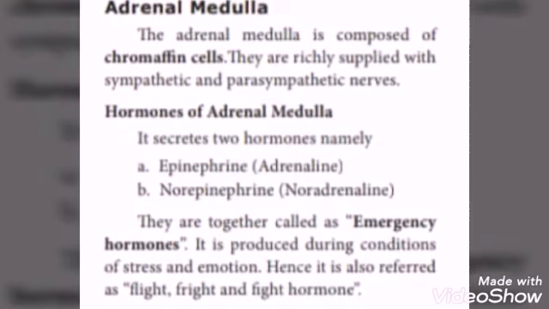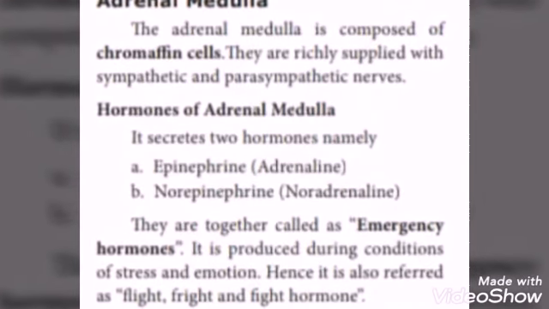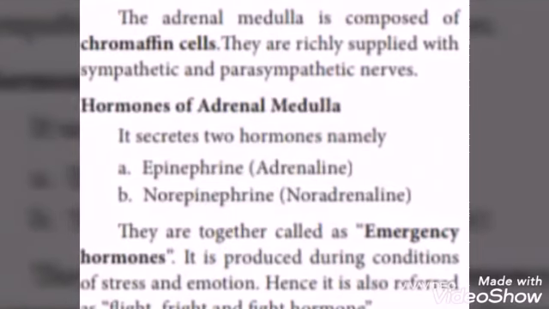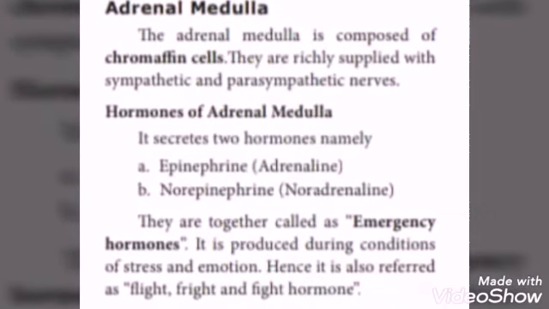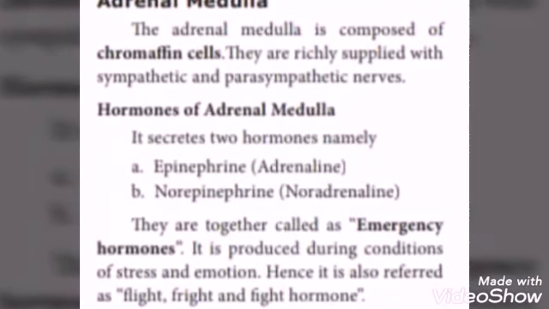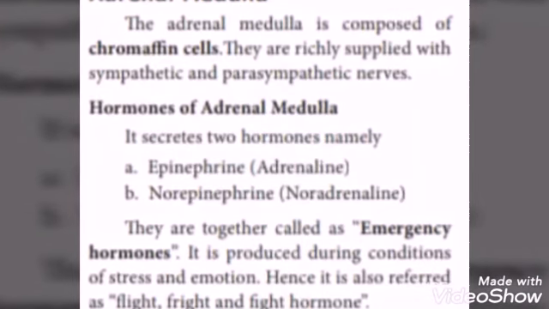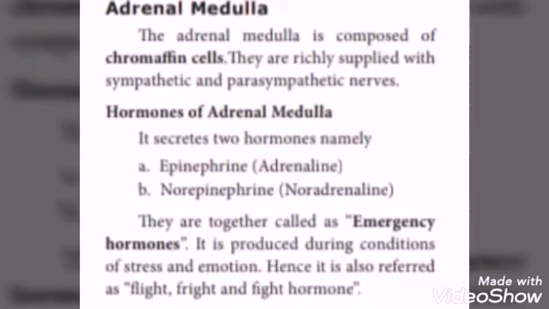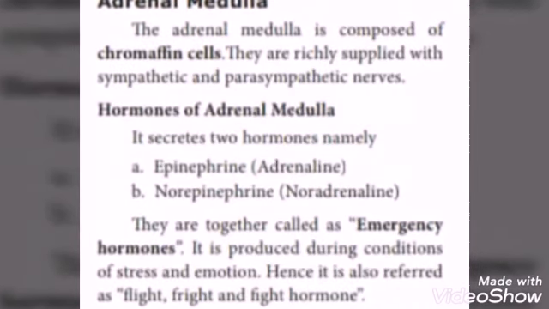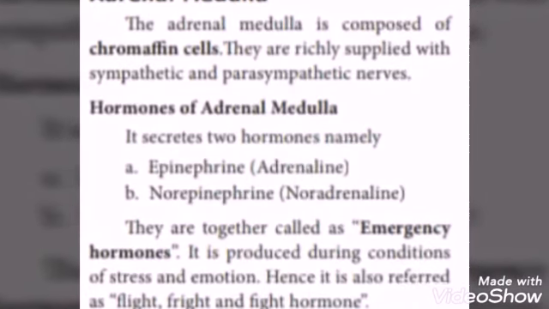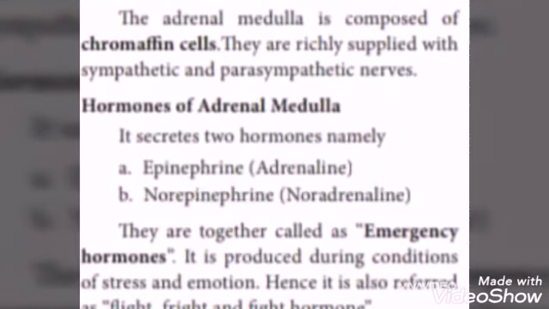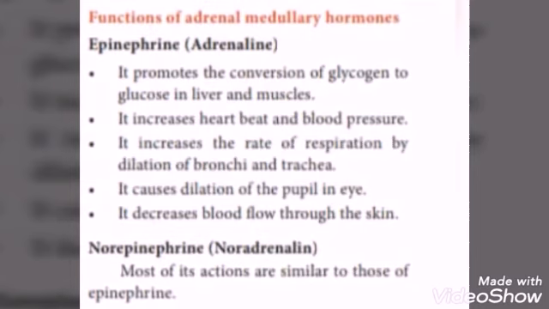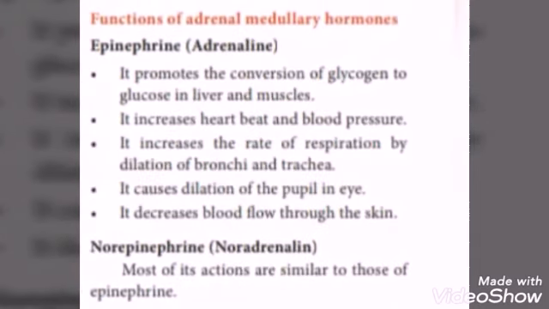During stress situation, adrenaline is secreted. If we are in critical conditions or if we are facing any problem, angry, etc., during this time it is secreted. It increases heartbeat and blood pressure. It promotes the conversion of glycogen to glucose in liver and muscles. So, blood sugar level is increased. It increases the rate of respiration by dilation of bronchi and trachea. So, more air can reach the lungs.